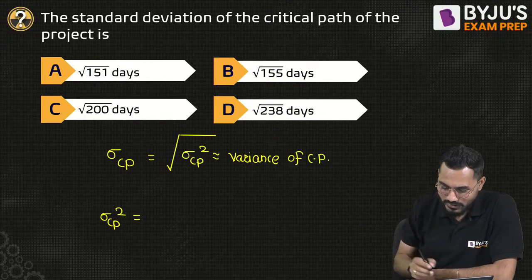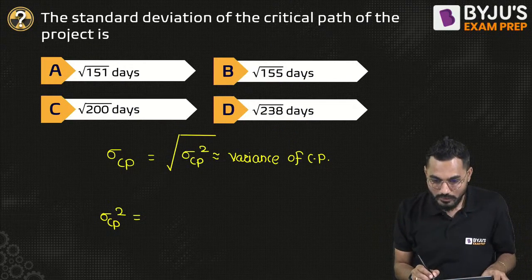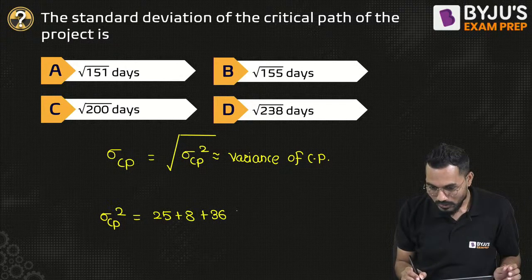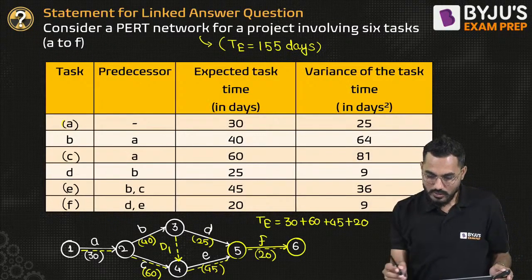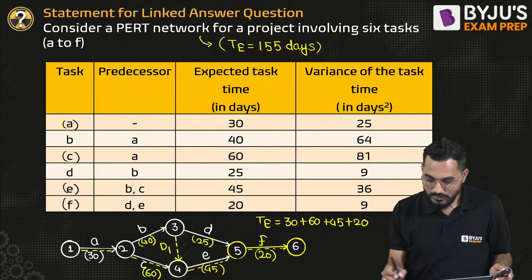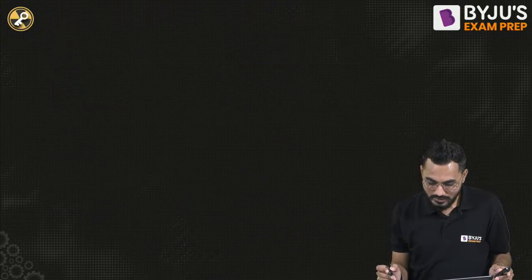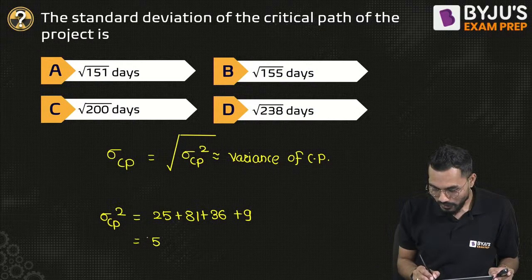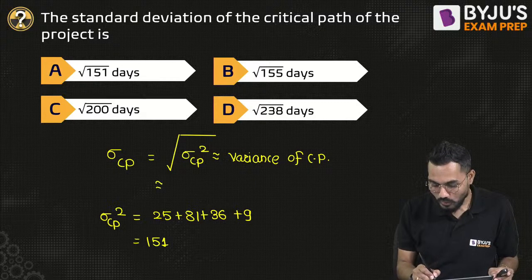Let's see how much answer is coming. It is 25 plus 81 plus 36 plus 9. So 25 plus 81, then 36, 9. It is coming to 151, and we have to take the root of 151. Root of 151 is my answer.